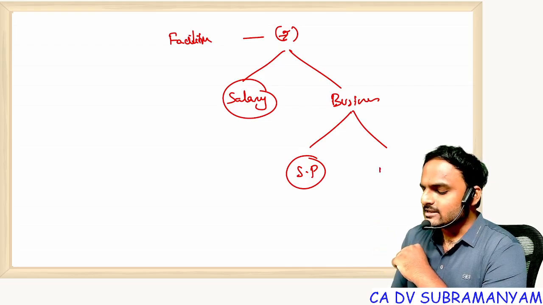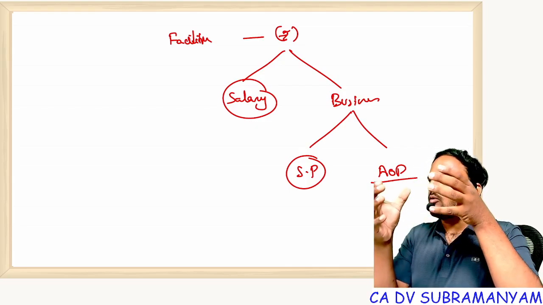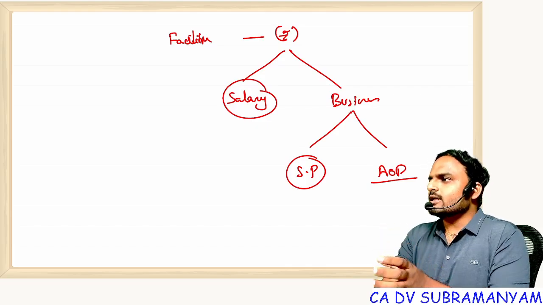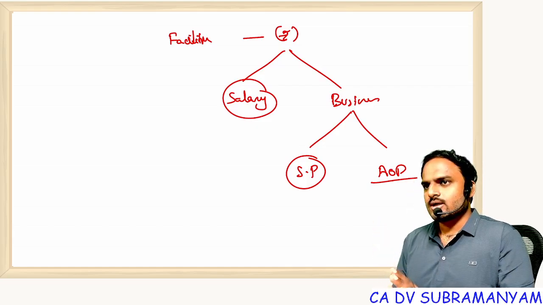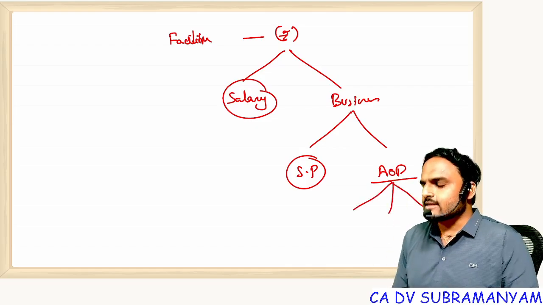And the other option is association. Like-minded people. Suppose I am thinking about one business. You are also thinking about the same business. Now we both sit together, we think about the business and we will start the business. Understood? And in this association also, we have wide varieties. For example, partnership.